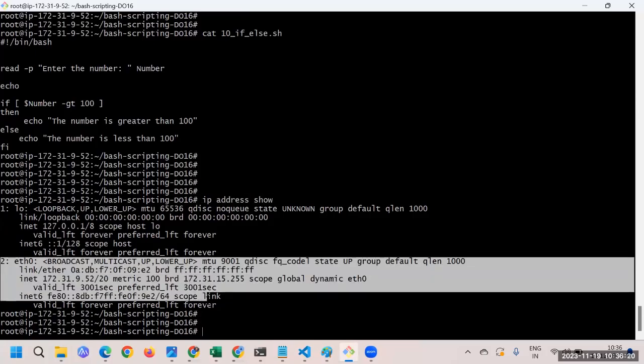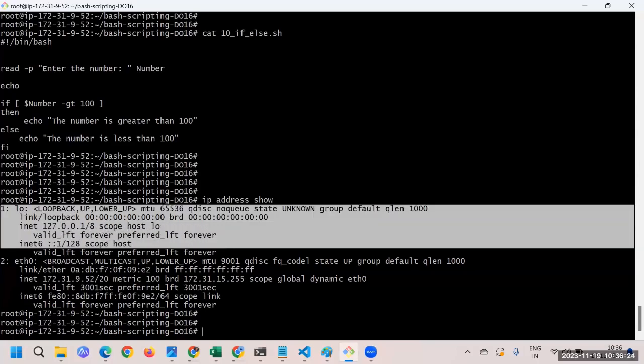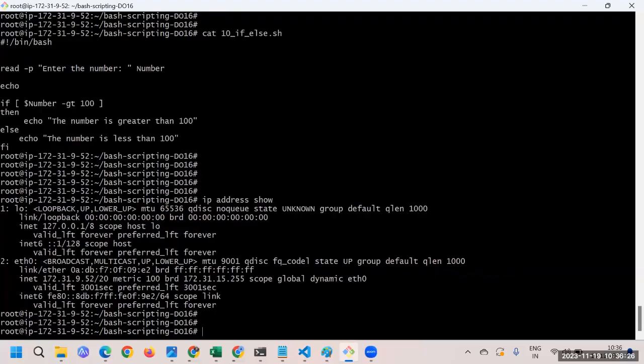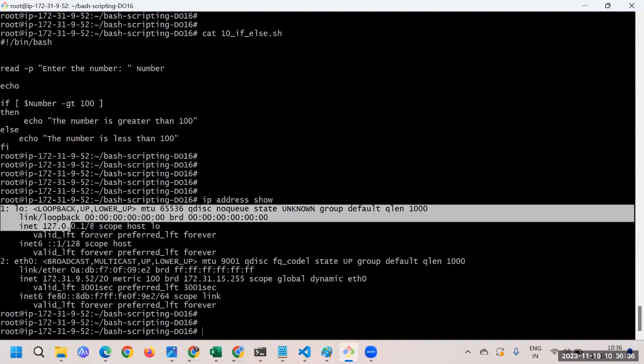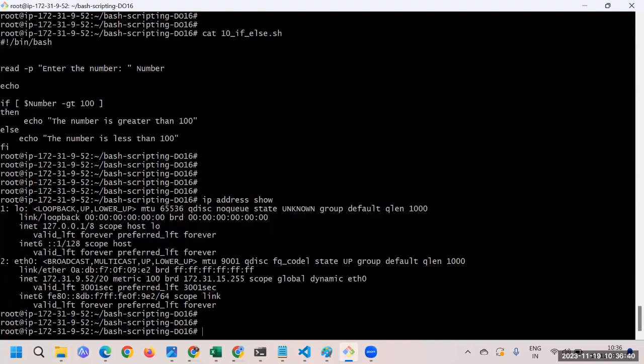Here you can see this is giving me the output, but I'm interested in particular lines within this output. The loopback output is a dummy one, so we are not interested in taking it. We are interested in nugget, meaning we want to ignore this particular keyword, loopback, whatever the loopback interface is, since it is not the actual interface.